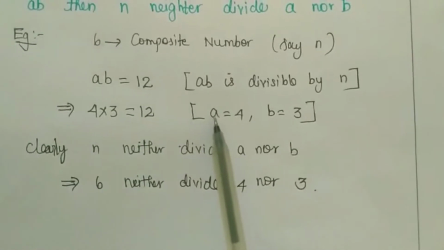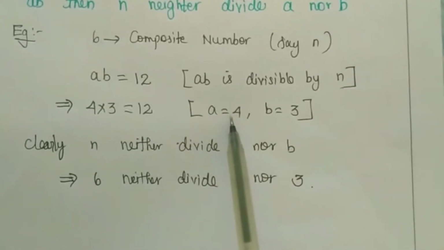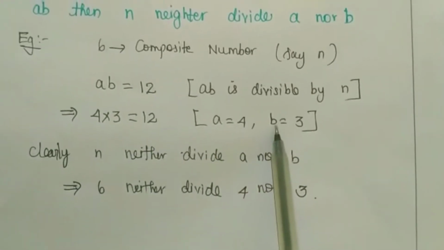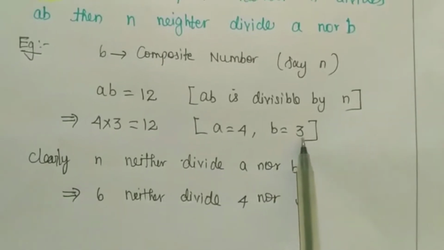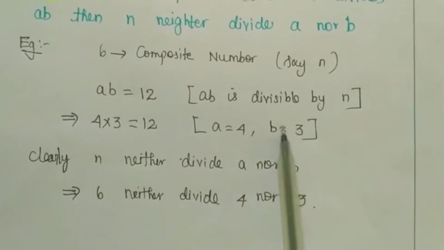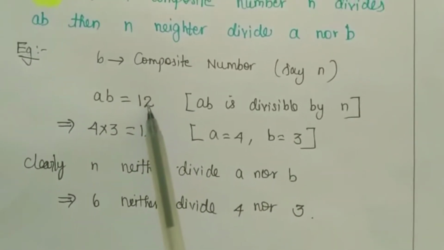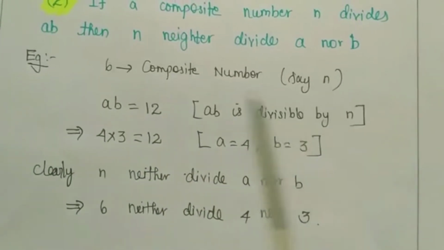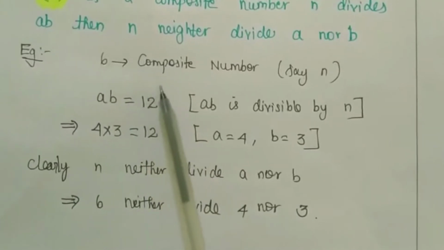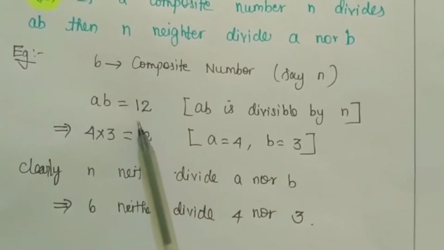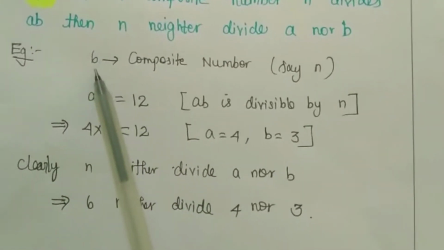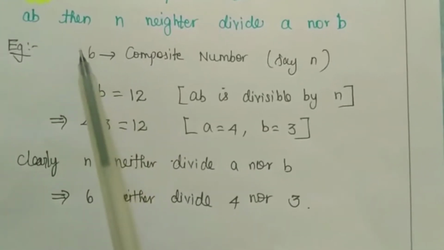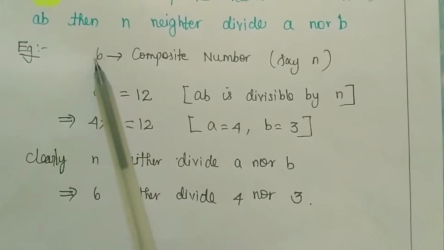So in the place of A, I can take 4. In the place of B, I can take 3. So 4 times 3 will become 12. So we know that AB is divisible by N. What is AB? This 12. What is N? 6. This 12 is divisible by 6. It is obvious.